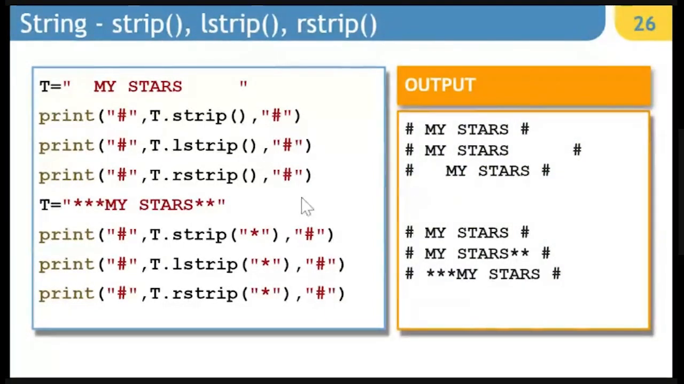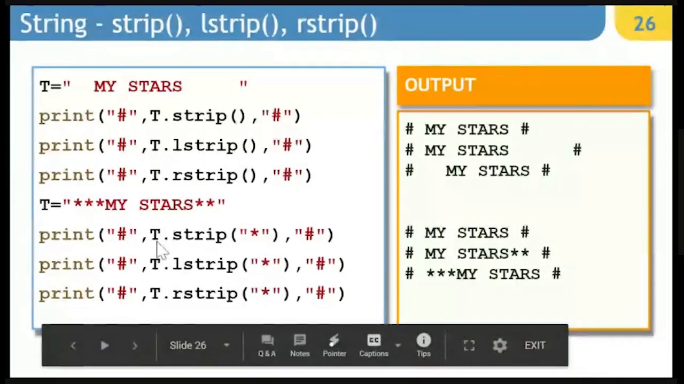Now, in place of space, I can make use of any other character. So in the second example, I am placing star over here. So when I say t.strip and I put star here, it is going to remove star from both the sides. In the next example, when I say t.L-strip, it is going to remove stars from the beginning. When I say R-strip, it is going to remove stars from the end.